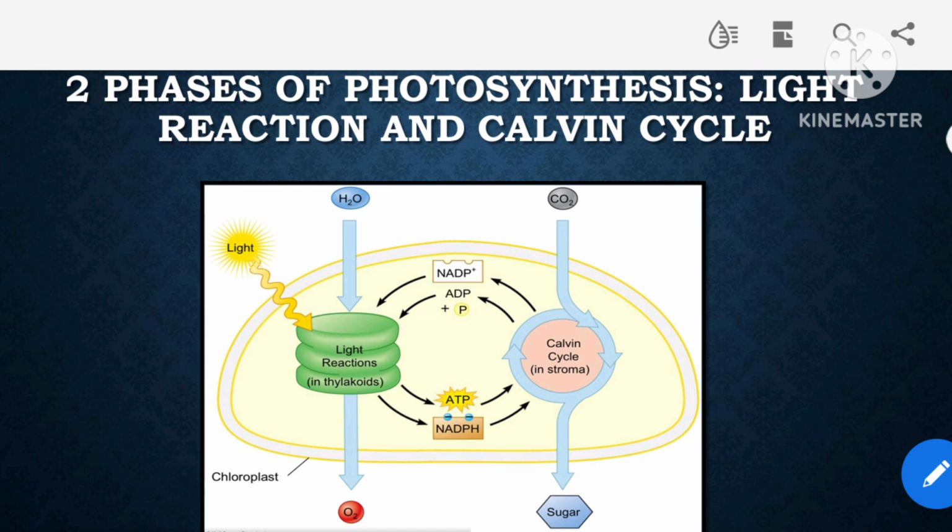So this entire process is very clearly divided into two phases, light reaction and the Calvin cycle. Light reaction is where sunlight is converted into chemical forms of energy, which is ATP and NADPH, and then this ATP and NADPH is used to drive the fixation of carbon dioxide in the Calvin cycle or the dark phase.